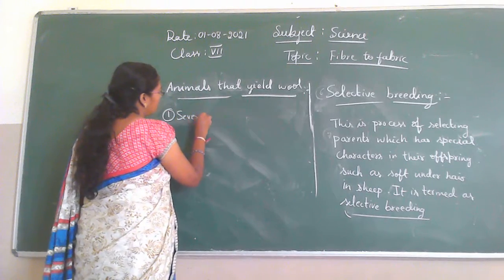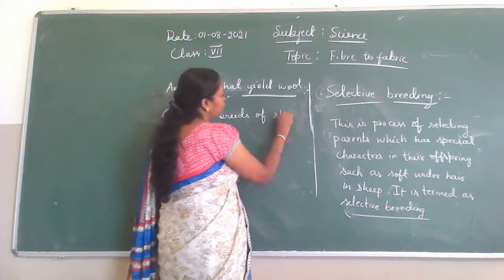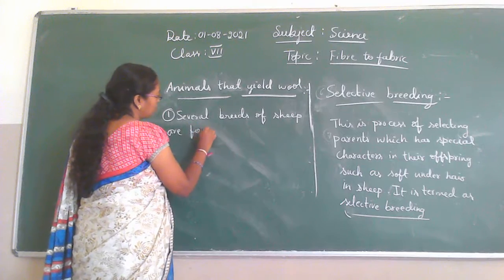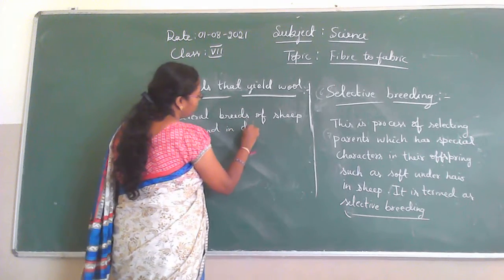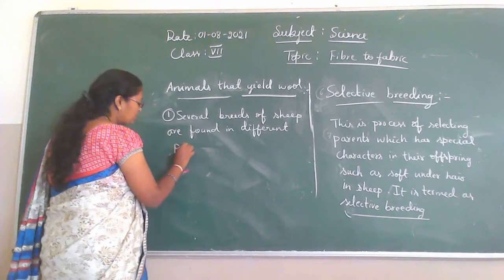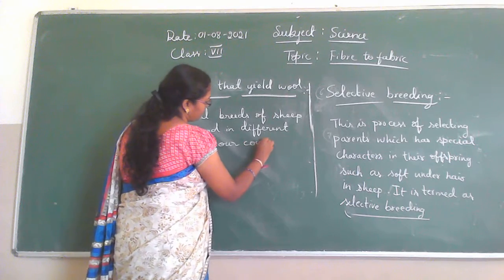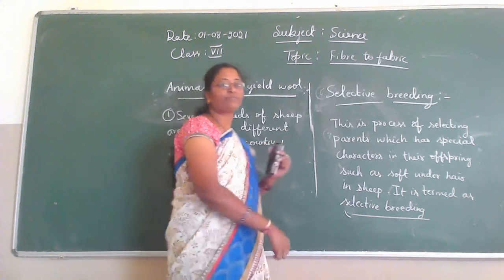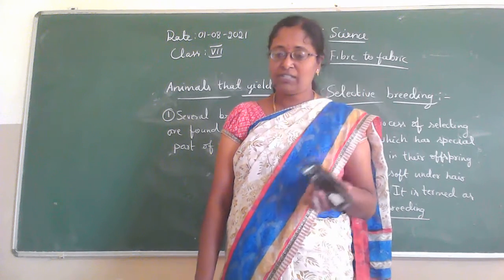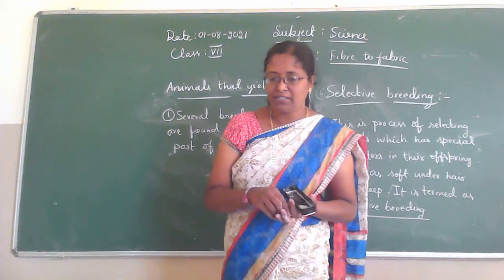Several breeds of sheep are found in different parts of our country. Then the fleece or the hair, so wool is obtained from the fleece, isn't it?